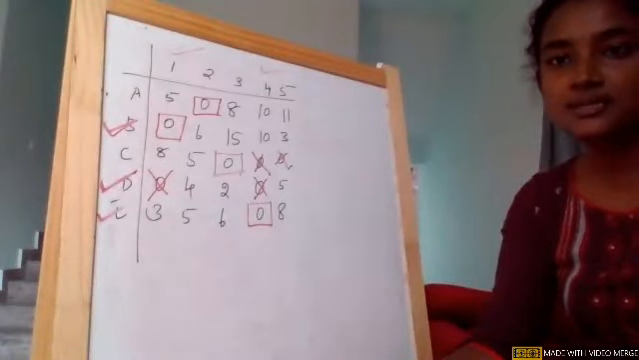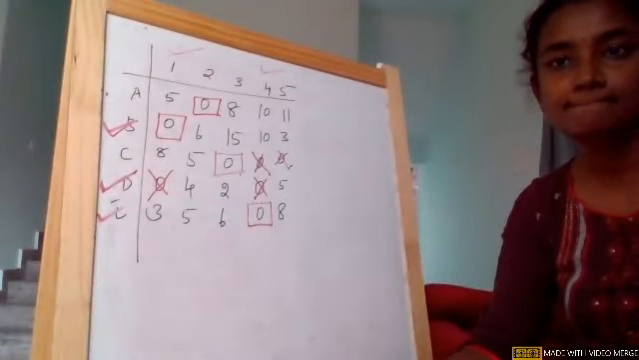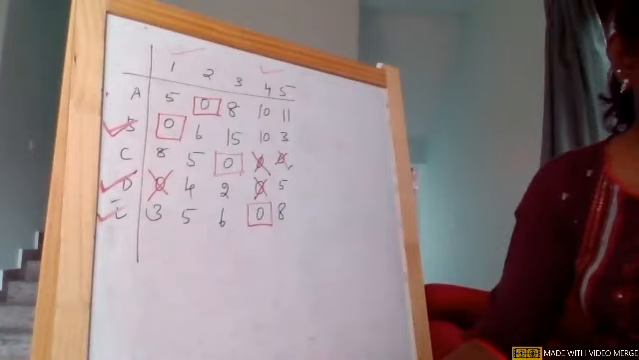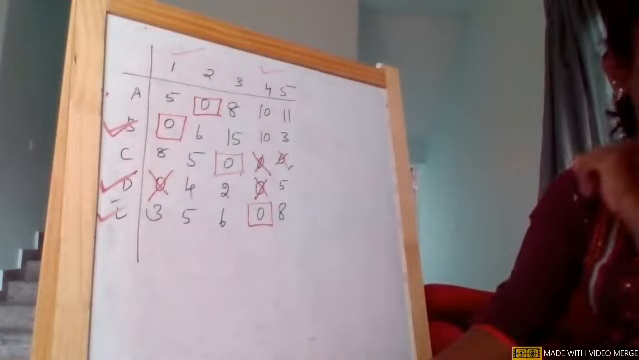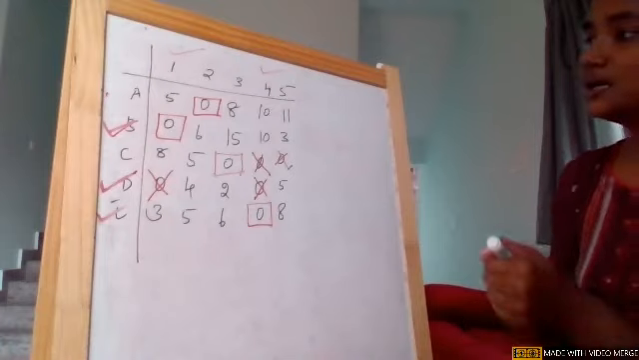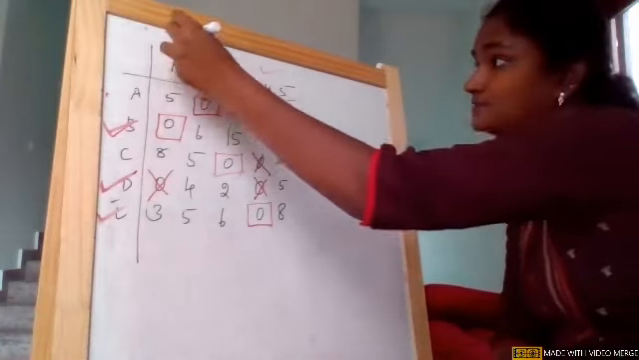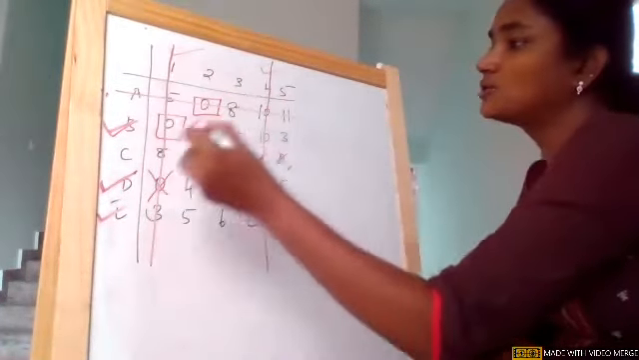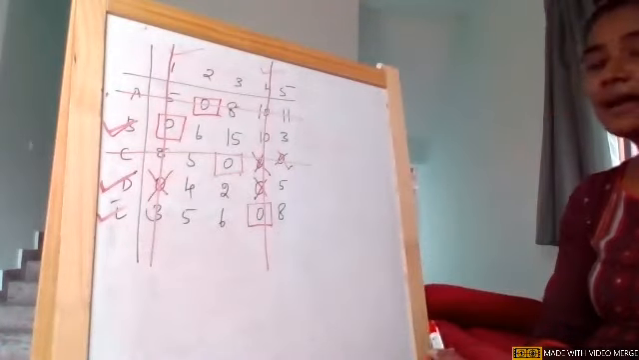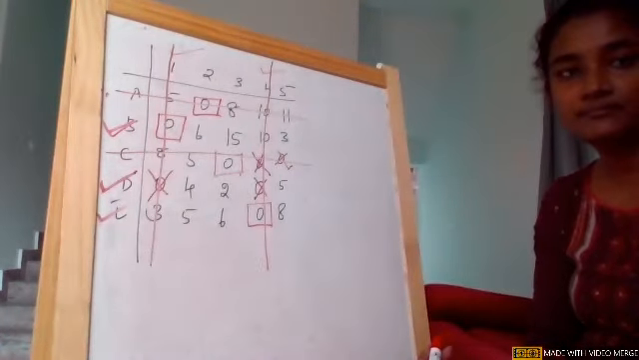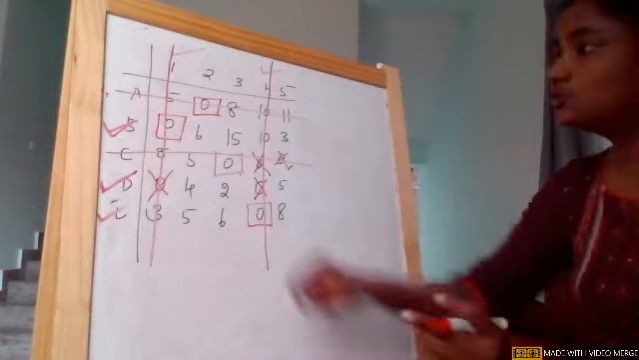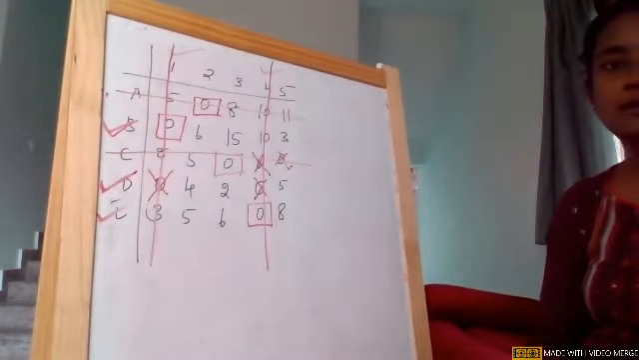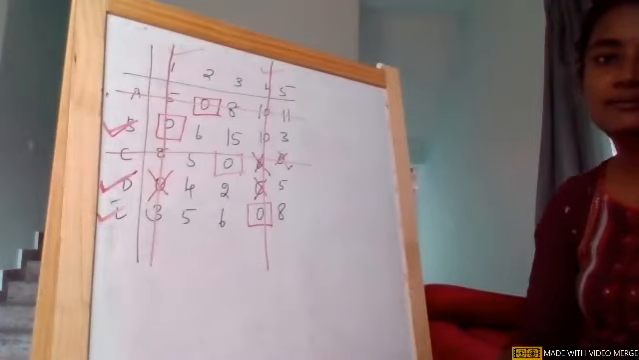Clear? Any doubt in this? No, ma'am. Am I clear? Now you see, draw a straight line through marked columns and unmarked rows. Now, marked columns, draw a straight line through marked columns and unmarked rows. Am I clear in this representation? Draw a straight line through marked columns and unmarked rows.